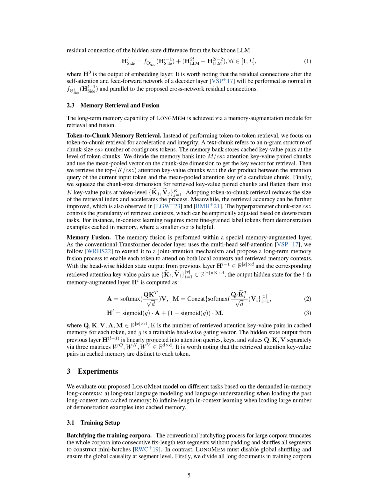Next, we have memory fusion, which happens within a special layer that's enhanced with memory capabilities. This layer extends the traditional transformer decoder layer's multi-head self-attention to a joint attention mechanism. This allows each token to focus on both local contexts and the contexts retrieved from memory. In this layer, we take the output from the previous layer and the retrieved attention key value pairs, and we generate the hidden state for the current memory enhanced layer. This process involves a series of operations, including calculating the softmax function and a concatenation operation to form intermediate variables, which are then used to compute the output hidden state.